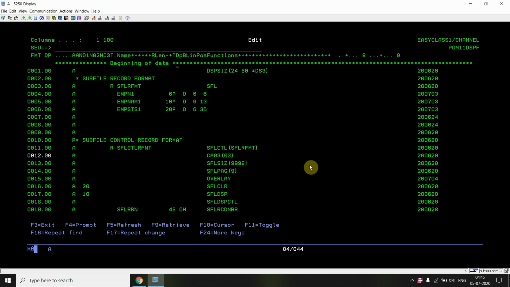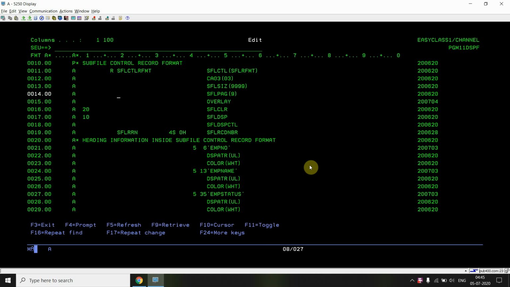The subfile format is for loading the subfile records, not for headings. The subfile control record format is for headings, those which come just above the subfile records. For example, if your subfile records display from line number 5, then your subfile control format must have headings till the 4th line.